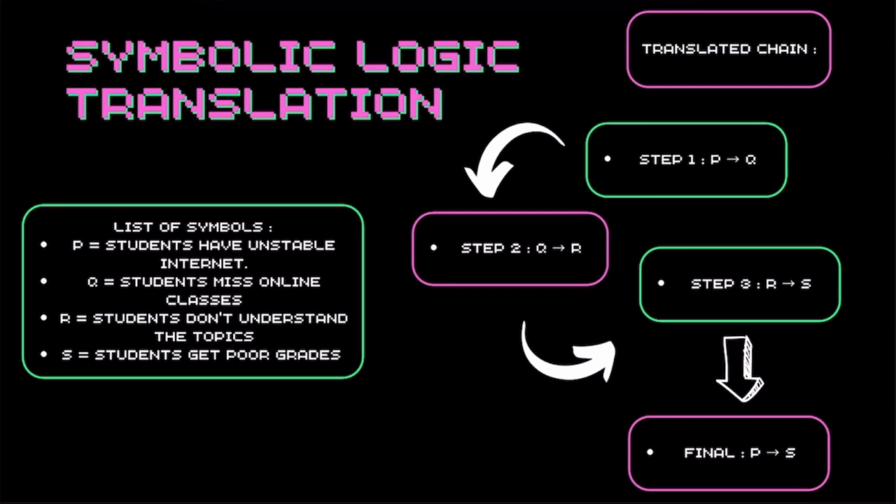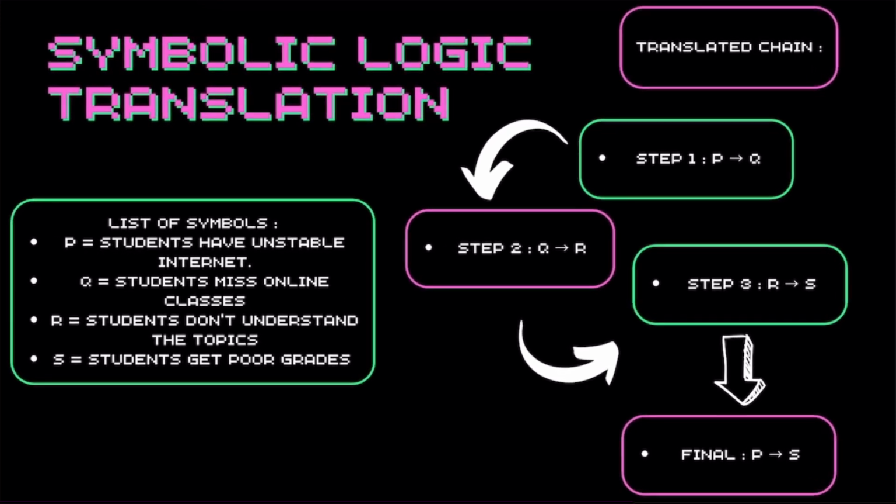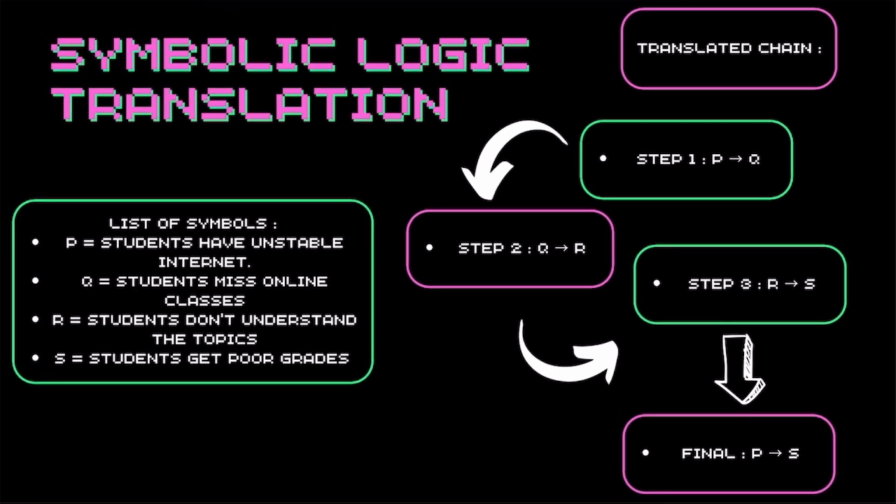This logical chain is valid because we've applied the correct rules at each step. This is an example of how logic isn't just abstract. It explains real-life problems clearly and systematically.